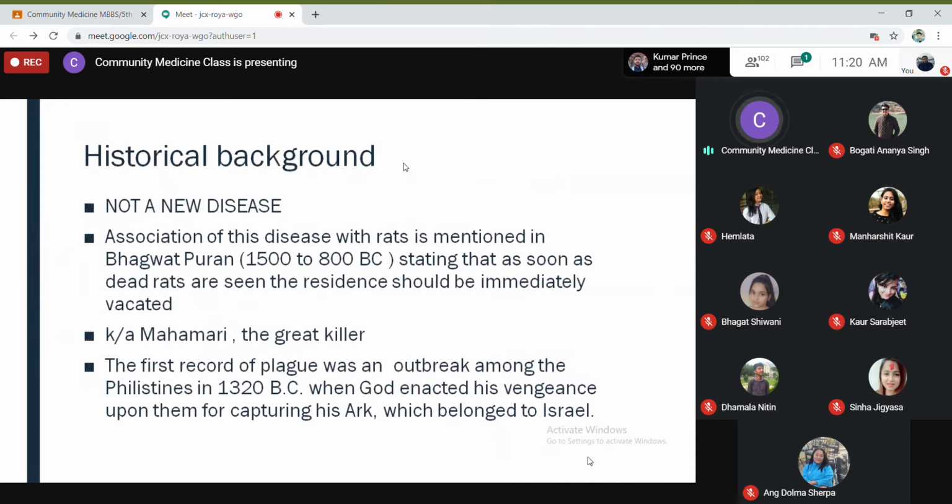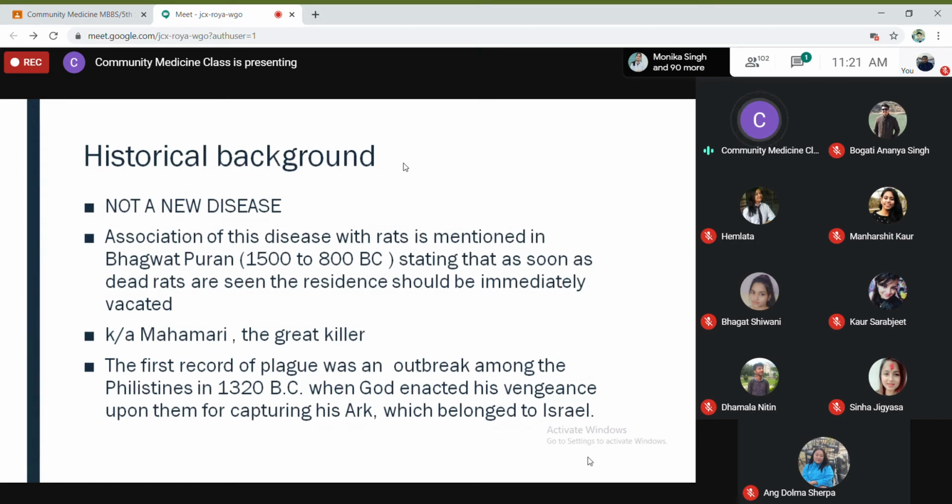Okay, so going back to the historical background briefly, it's not a new disease. It was there in the Middle East. Many people died in the Middle East because of this disease, and the death caused by plague was named the Black Death. And the association of this disease with rats is mentioned in the Bhagavad Purana also. If some of you have read it, it dates to 1500 to 800 BC. It was mentioned there that as soon as dead rats are seen, the residence should be immediately vacated.